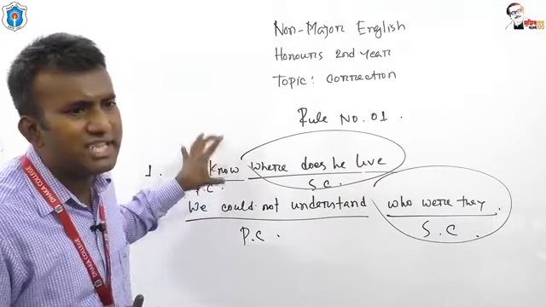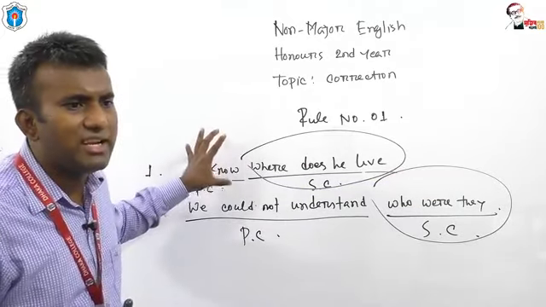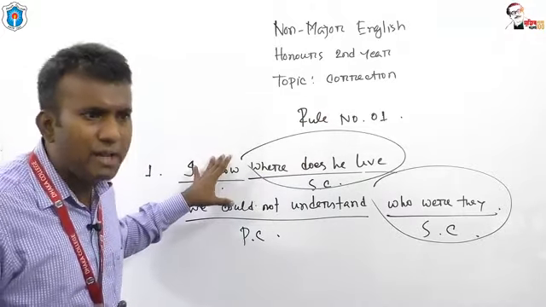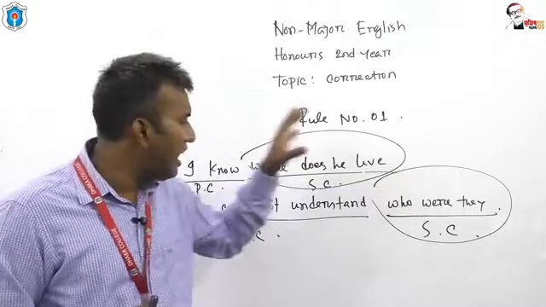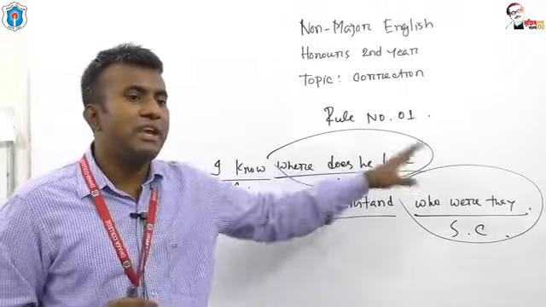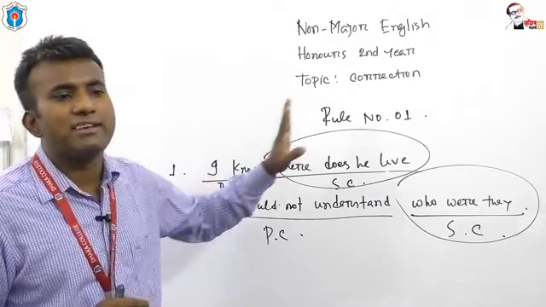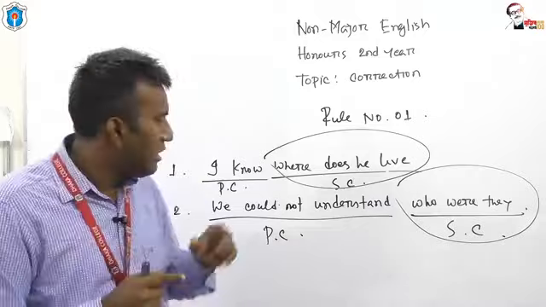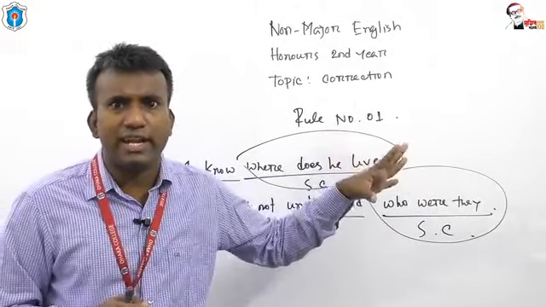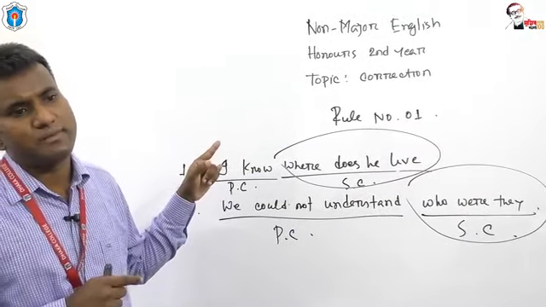If principal clause is an assertive sentence, you have to use full stop. If principal clause is an interrogative sentence, you have to use question mark. If principal clause is an imperative sentence, you have to use full stop. If a principal clause is an optative sentence, you have to use full stop. If principal clause is an exclamatory sentence, you have to use exclamation mark. So, the punctuation mark at the end of a complex sentence depends on the sentence of principal clause.